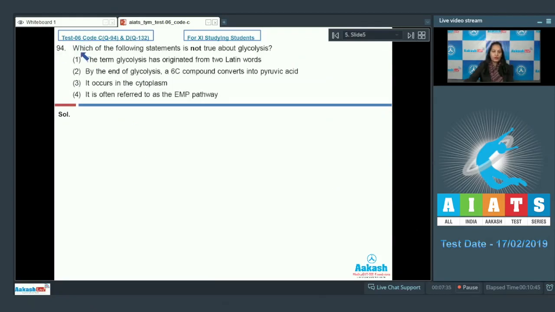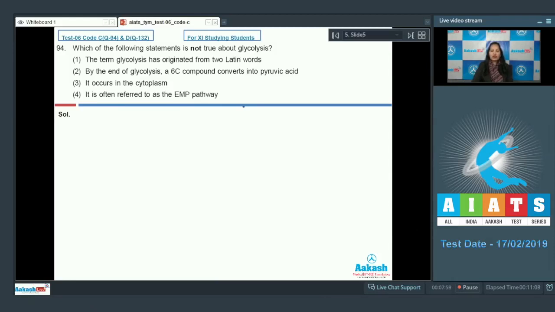Question number 94. Which of the following statements is not true about glycolysis? First option, the term glycolysis has originated from two Latin words. Second, by the end of glycolysis, a 6C compound converts into pyruvic acid. Third, it occurs in the cytoplasm. Fourth, it is often referred to as the EMP pathway. What is glycolysis?